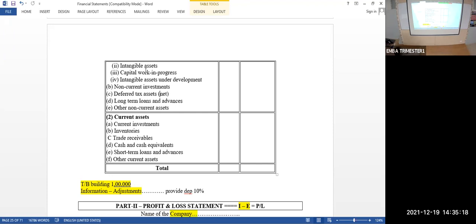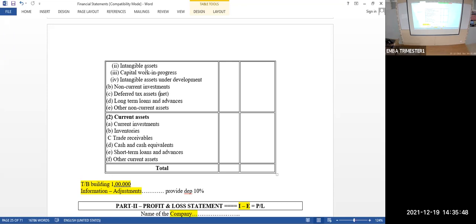Okay, investments. Inventory is nothing but closing stock of raw material, work in progress, and finished goods. If it's a manufacturing company. If it's a trading company, only one will be there, inventory, only finished goods.